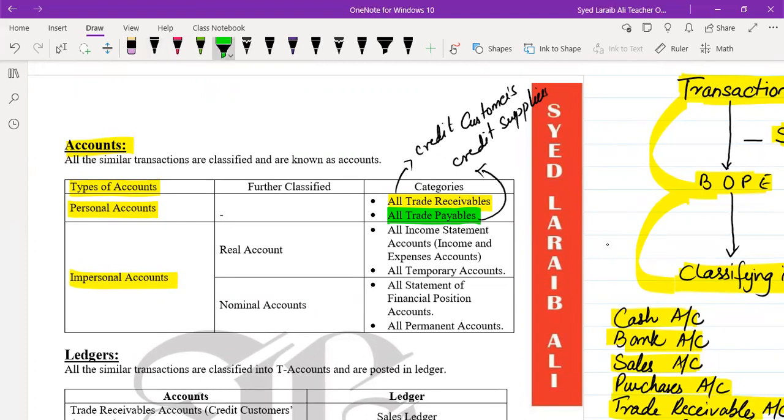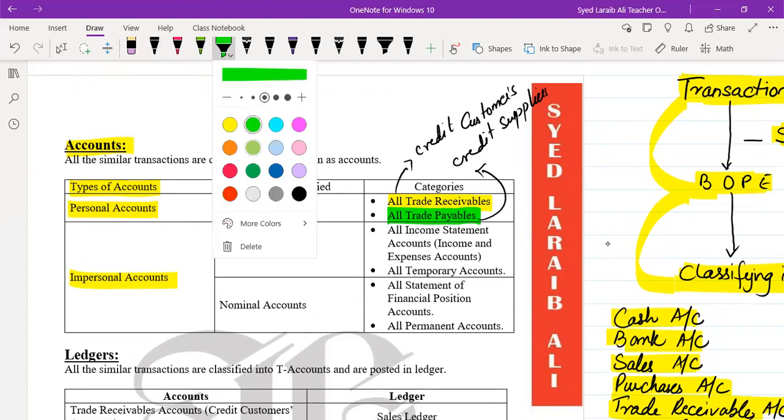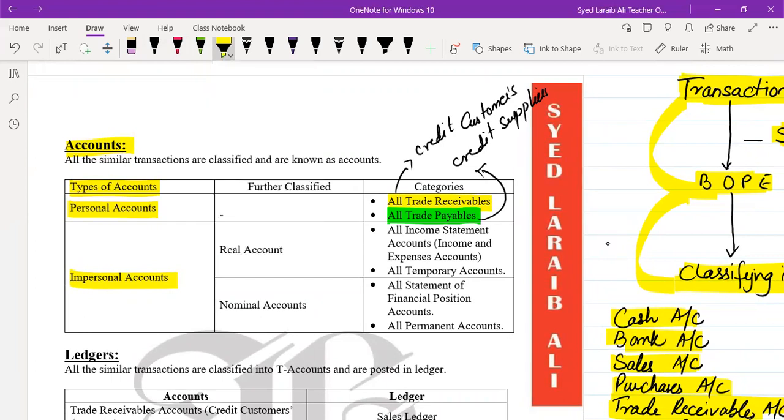The second type is impersonal accounts. Guys, impersonal accounts are further classified into two: real accounts and nominal accounts. In real accounts, we can categorize the accounts which are related to income statement. As we know, in income statement we have revenue accounts and expenses accounts, because income statement is prepared to calculate profit or loss.